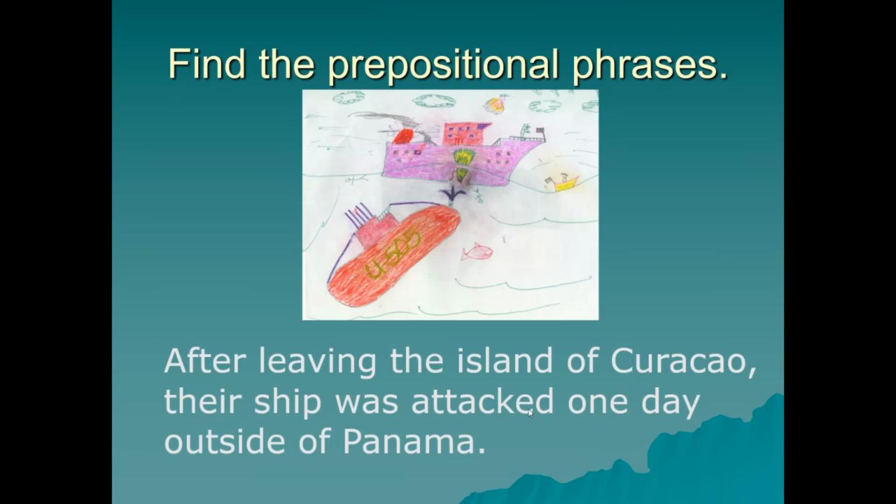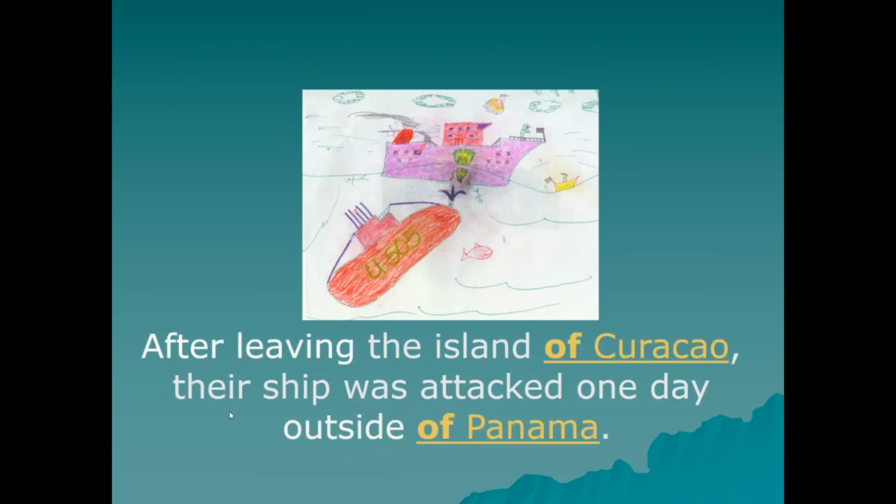Then after leaving the island of Curaçao, their ship was attacked one day outside of Panama. After leaving the island, and outside of Panama, ma'am. So after leaving the island of Curaçao is one, and outside of Panama.